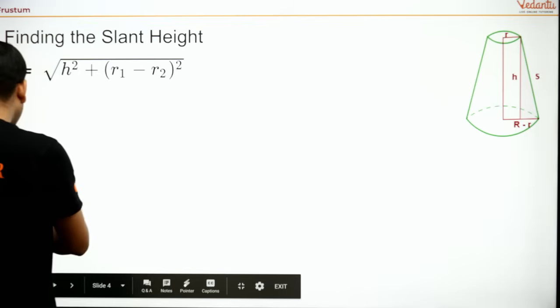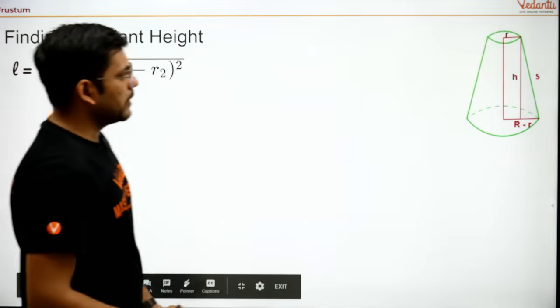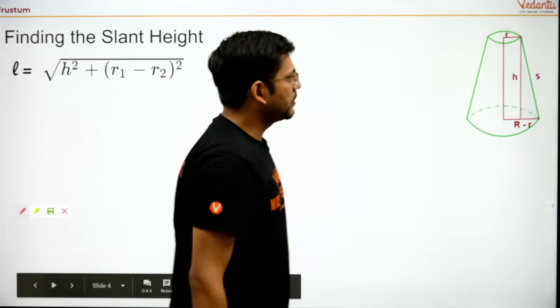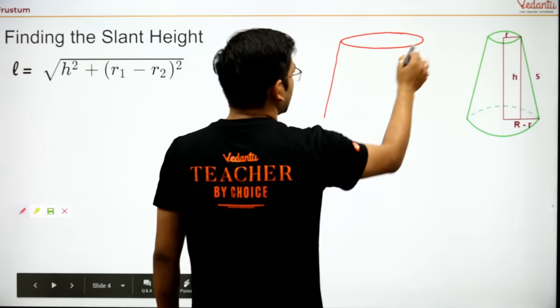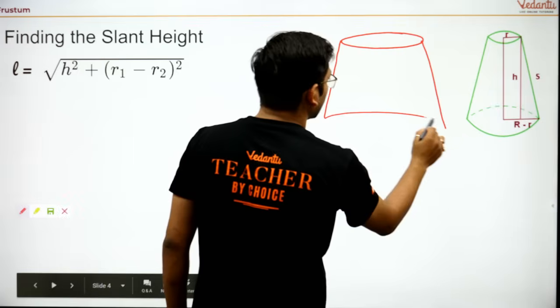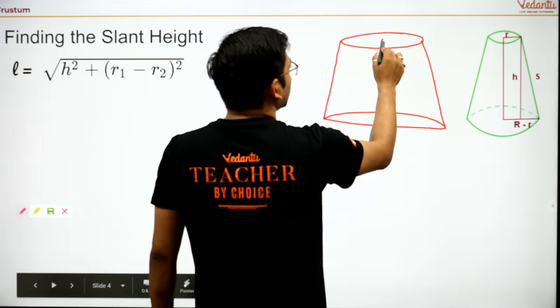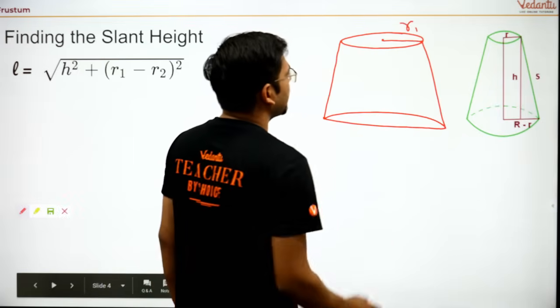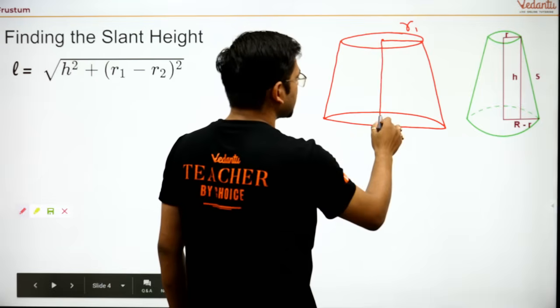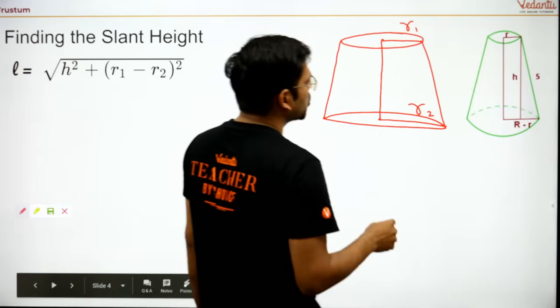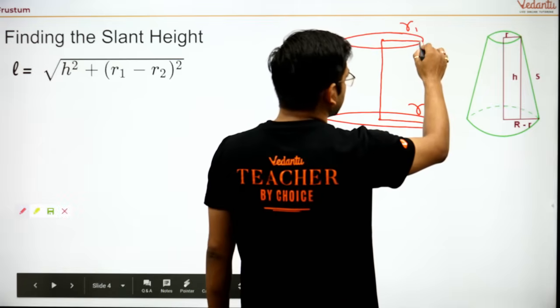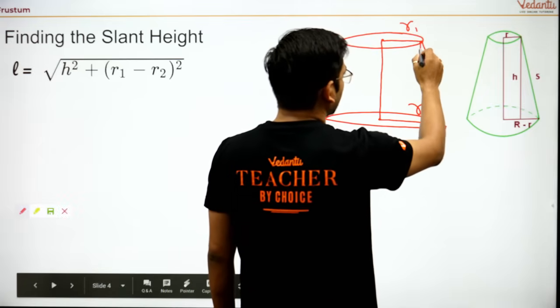See guys, I'll try to derive this formula for you. Can you see this is a frustum? I am again making a frustum like this. Here this is radius 1, this is the height of the frustum, and this is radius 2.